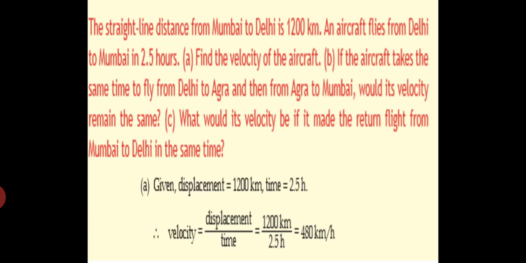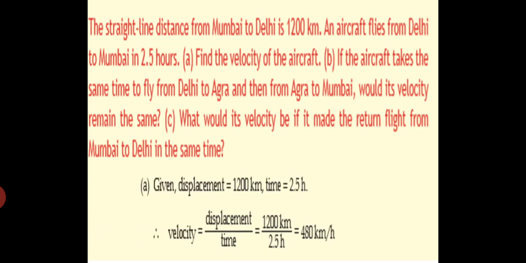Remember, the unit is in terms of kilometers per hour. We need not change anything to minutes or seconds. So that is its velocity, answer A. We have calculated the velocity of the aircraft.